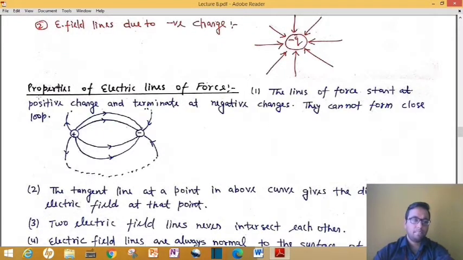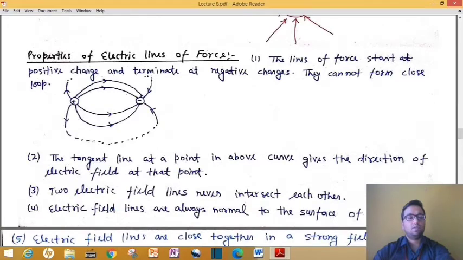Now, next topic. Here we have mentioned some properties of electric field lines or lines of force. These are often asked in your board exam. You can note down all these 4 to 5 properties. Property number 1, the lines of force start at a positive charge and terminate at a negative charge. This is the rule. You have to learn all these properties. They cannot form a closed loop. Later I will tell you why this cannot form a closed loop.